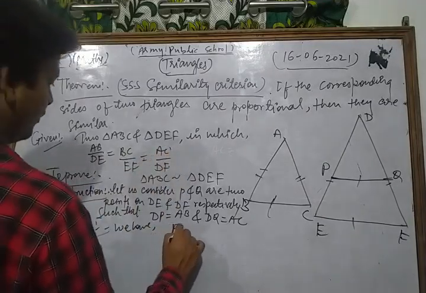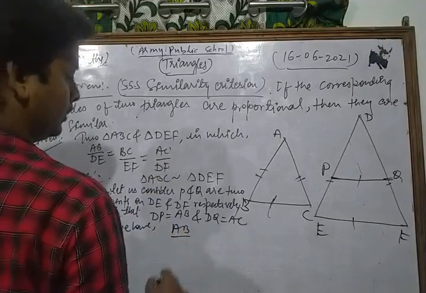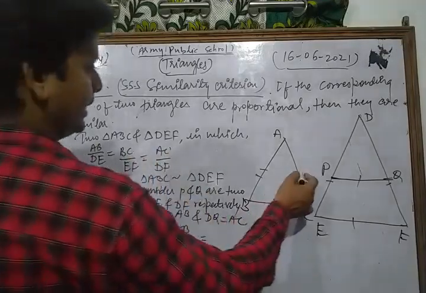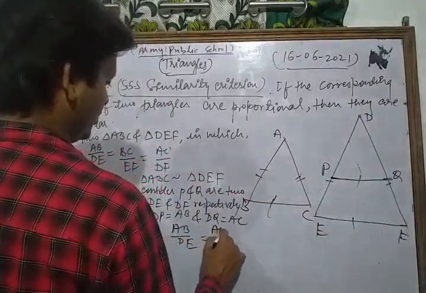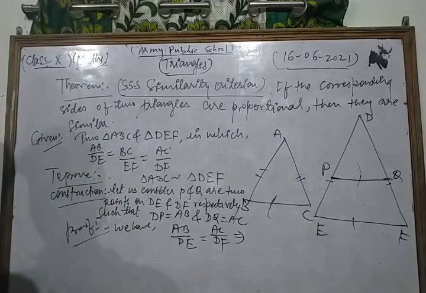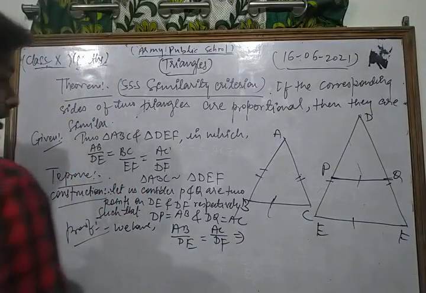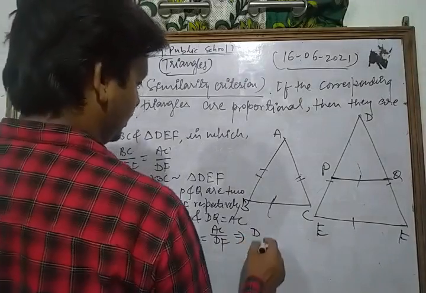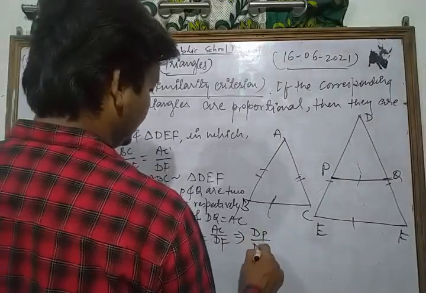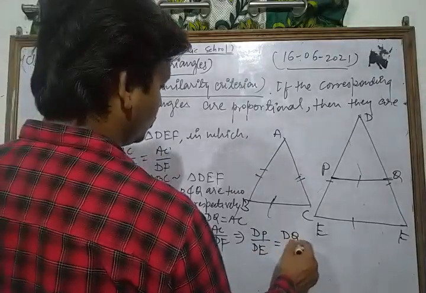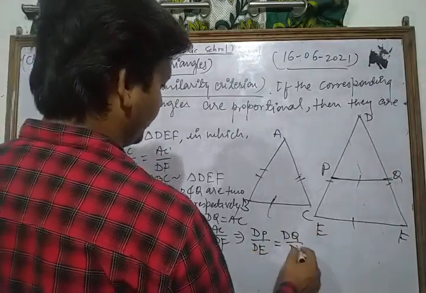We take AB as DP and AC as DQ, so we can write DP upon DE is equal to DQ upon DF.